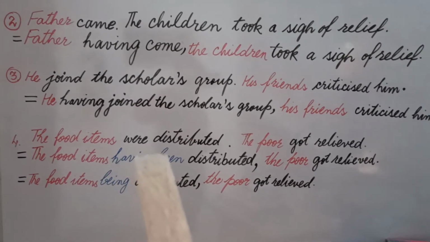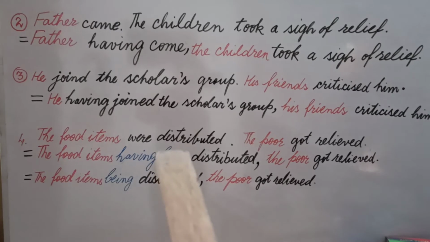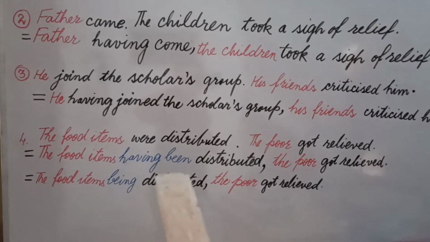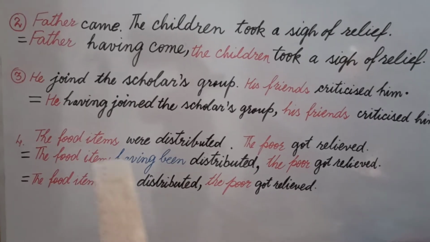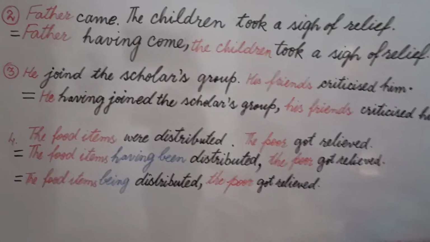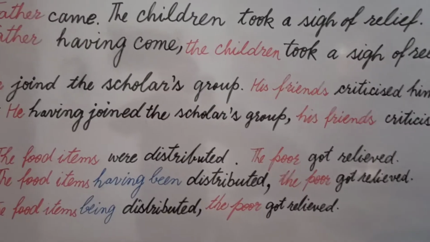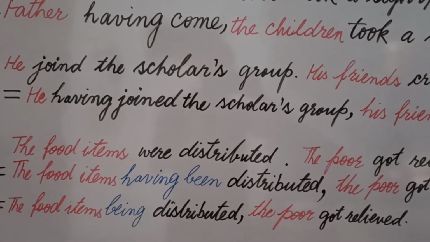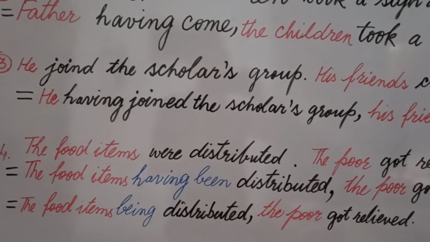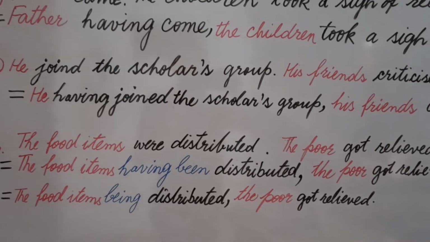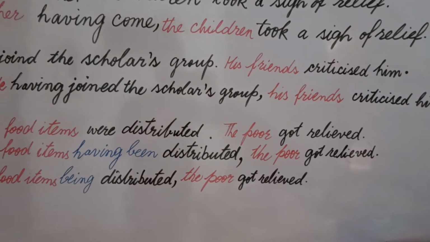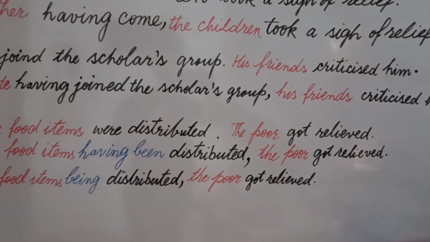But when your first part is in passive voice, then the passive of having is having been plus third form. Now your first part is written in passive voice, that's why we will change it with the subject into having been. I mean to say, the food items having been distributed, the poor got relieved. The second part remains as it is.